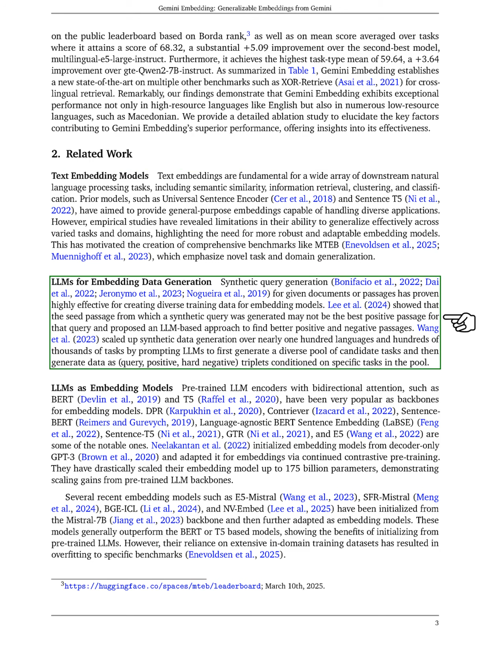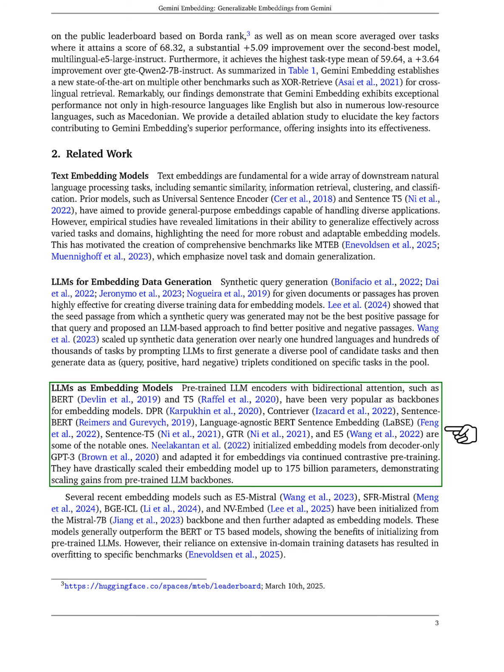We also discuss how synthetic query generation has been effective in creating diverse training data for embedding models. Some studies have shown that the initial passage used to generate synthetic queries may not always be the best positive example, prompting the use of LLMs to identify better positive and negative passages.